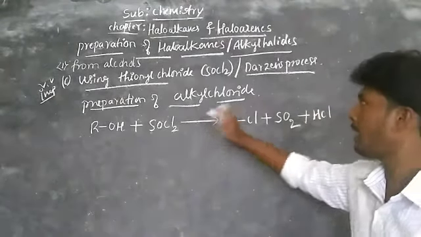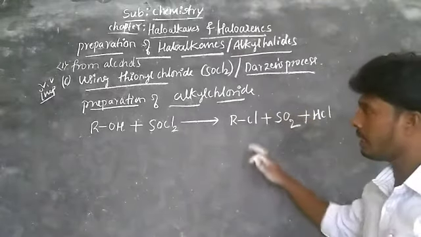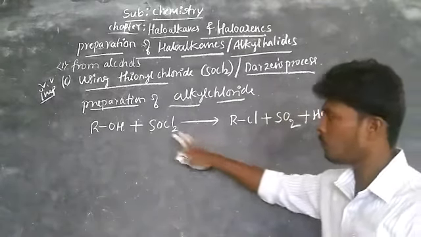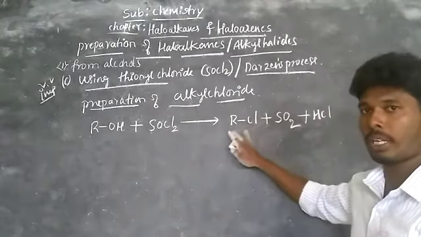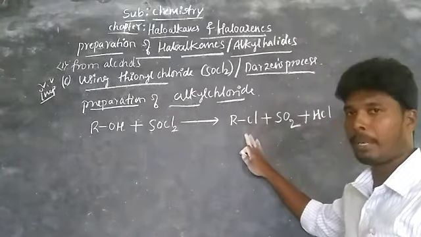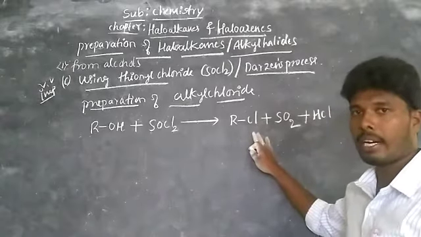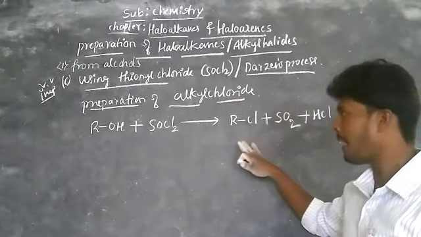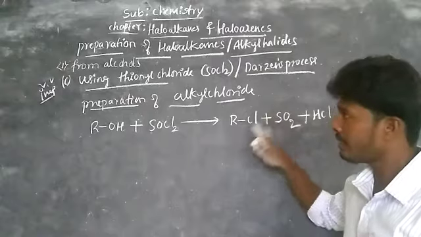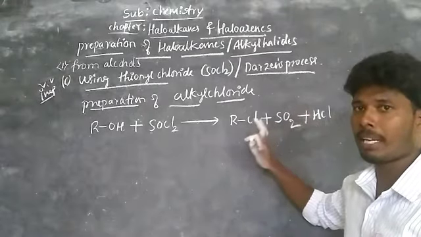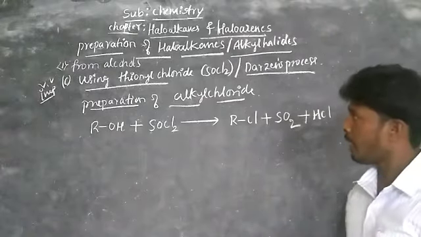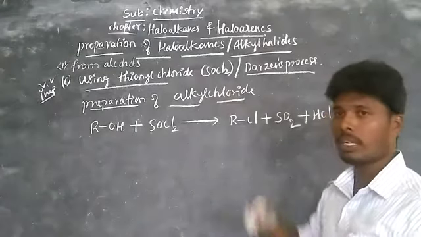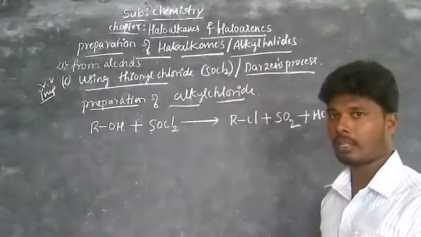This process we call the Darzens process. In this process, we can prepare only alkyl chloride. We can't prepare alkyl iodide and alkyl bromide. This is the demerit of the Darzens process, and here we use only thionyl chloride.